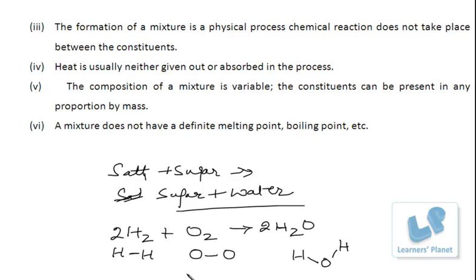What is a bond? Bond is the force of attraction between the two atoms. So what is happening in the formation of water? The bond between hydrogen and hydrogen is broken. The bond between oxygen and oxygen is broken.